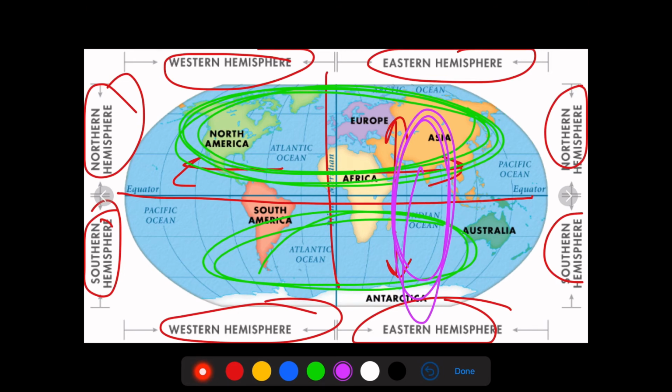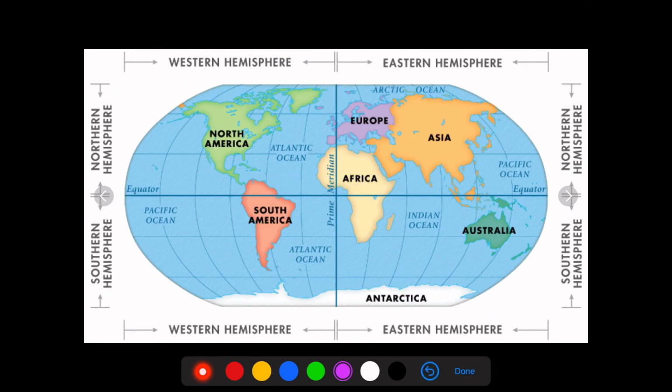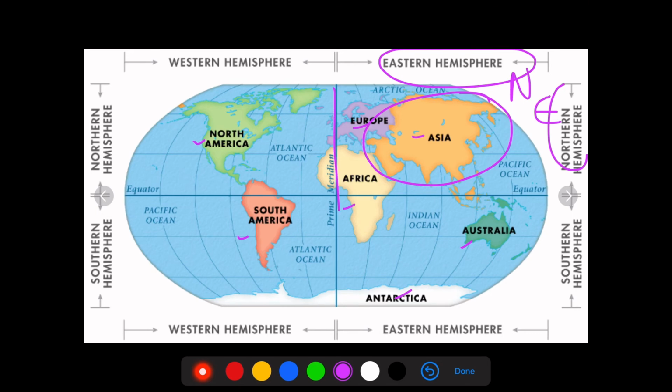Before going ahead, I would like to clear another concept, which is about the countries. These are the seven continents: North America, South America, Africa, Europe, Asia, Australia and Antarctica. Now, Asia is in which hemisphere? Asia is in the northern hemisphere and eastern hemisphere, as you can see, therefore we say northern and eastern hemisphere.